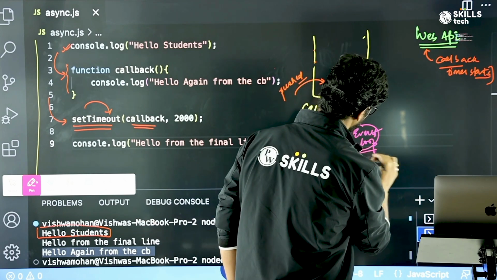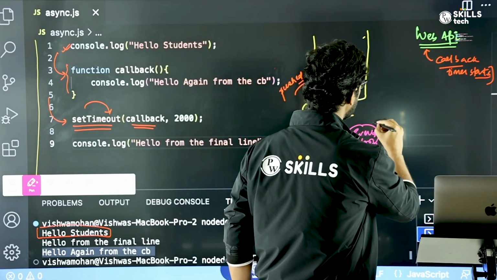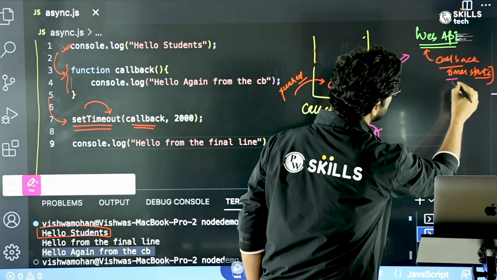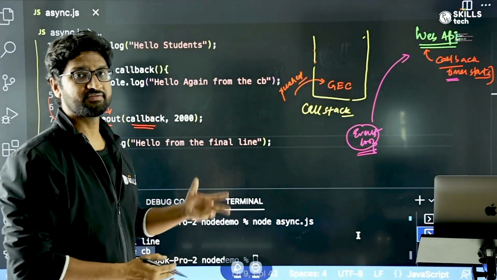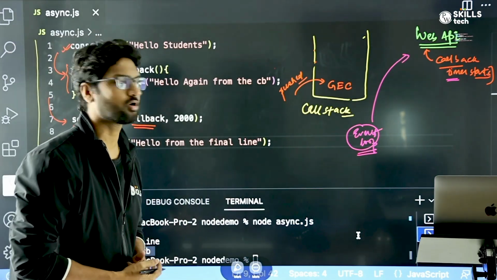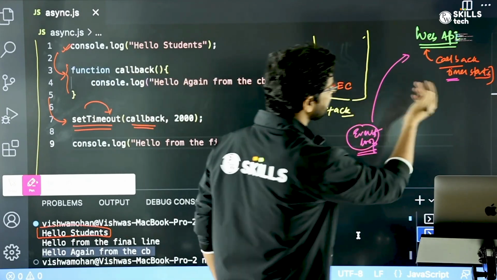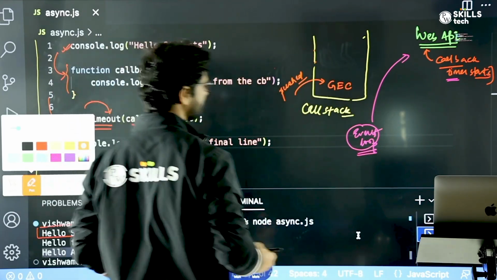loop. This guy will keep on having an eye over the web API for this timer thing to see if the timer is up or not, if the 2 second which was the timeout for this callback function, it is done or not. As soon as that will be done, there is another entity which comes again here in the action, that is called as